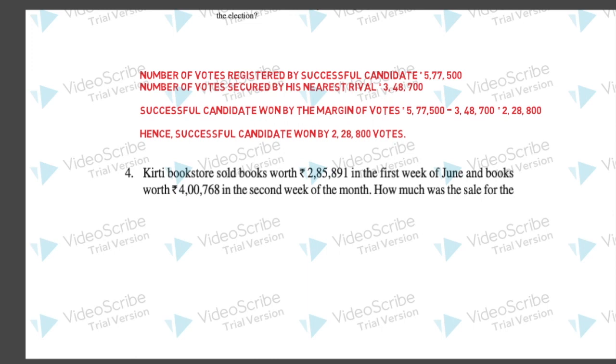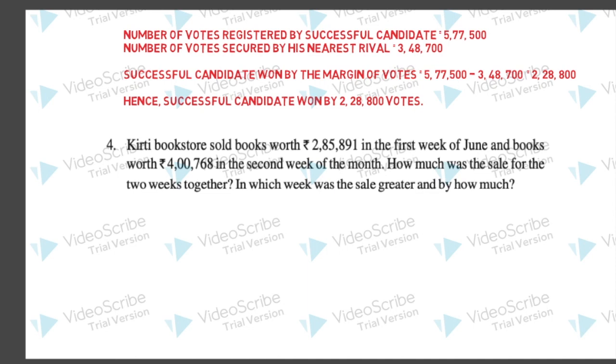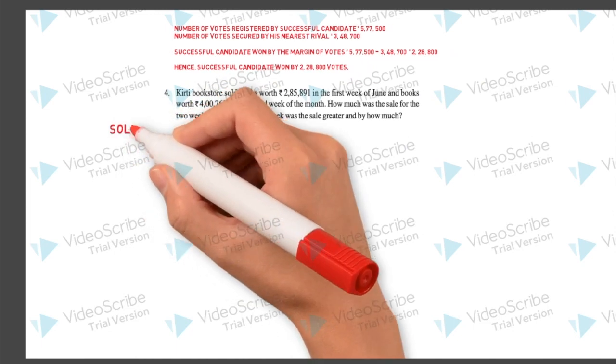Now the question number 4. Kirti bookstore sold books worth rupees 2,85,891 in the first week of June, and the books worth rupees 4,768 in the second week of the month. How much was the sale for the 2 weeks together, and in which week was the sale greater and by how much? So this question has 2 parts. First of all, we find the sale for 2 weeks together, and then we will find in which week the sale is greater and then subtract to find out how much greater.